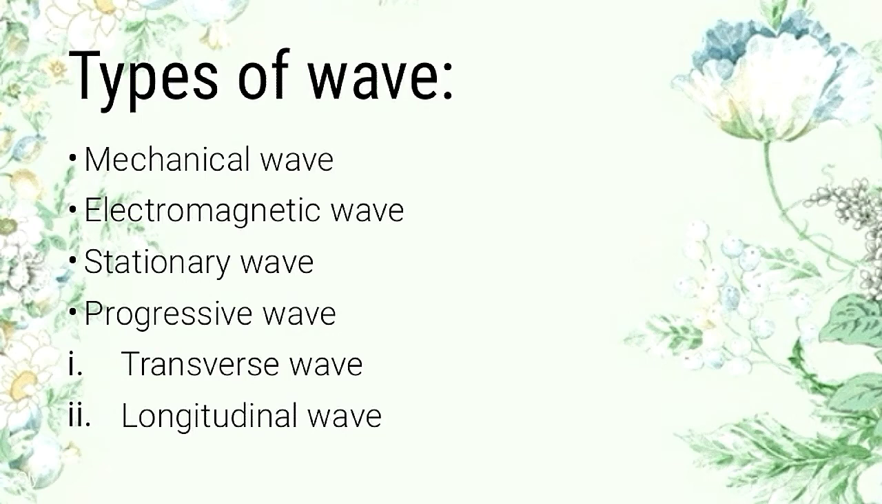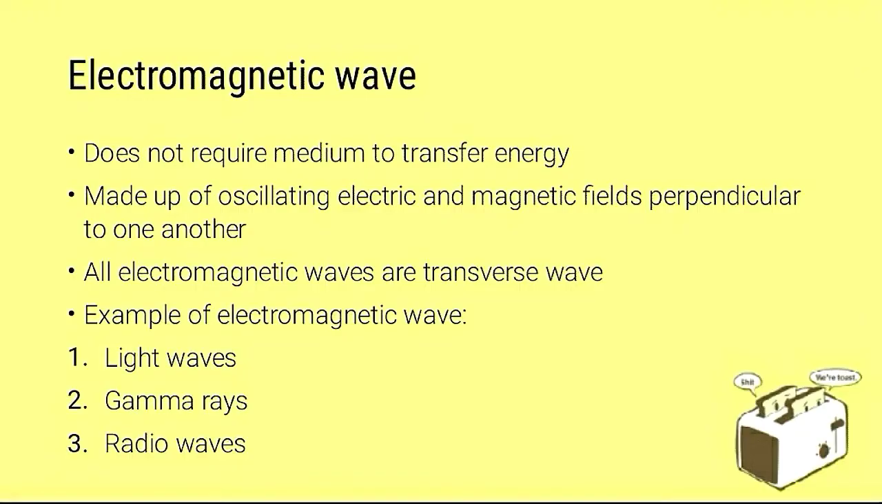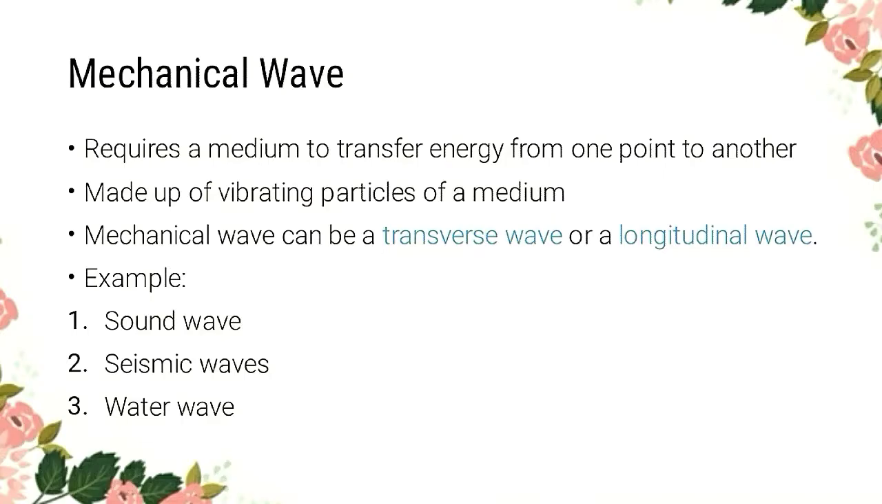Types of wave: mechanical wave, electromagnetic wave, stationary wave, progressive wave, transverse wave, longitudinal wave. Electromagnetic wave does not require a medium to transfer energy. Made up of oscillating electric and magnetic fields perpendicular to one another, all electromagnetic waves are transverse waves. Examples of electromagnetic wave: light wave, gamma rays, and radio wave.